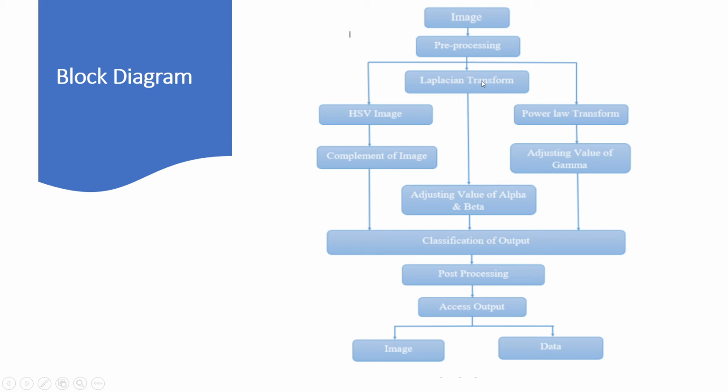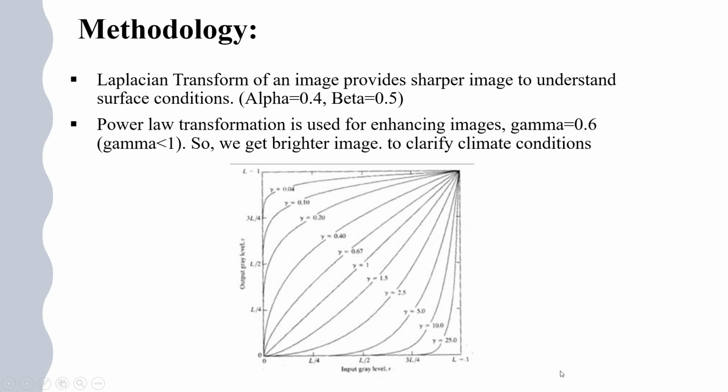To know the surface condition, the Laplacian transform is used. And to check whether the climate conditions are okay or not, the power law transformation is used. After that we collect the data, post-processing is done, and we classify the image as well as the data.